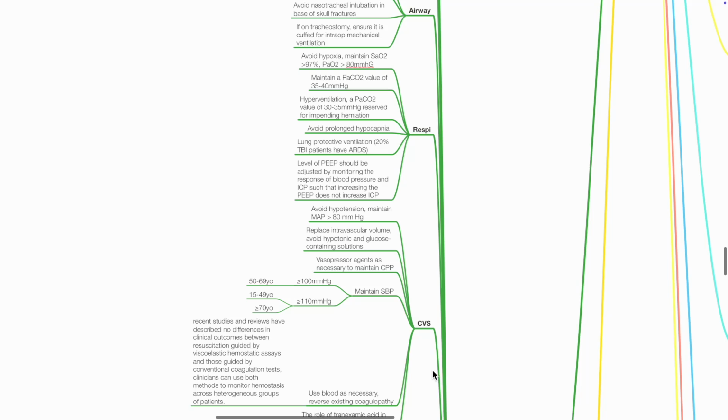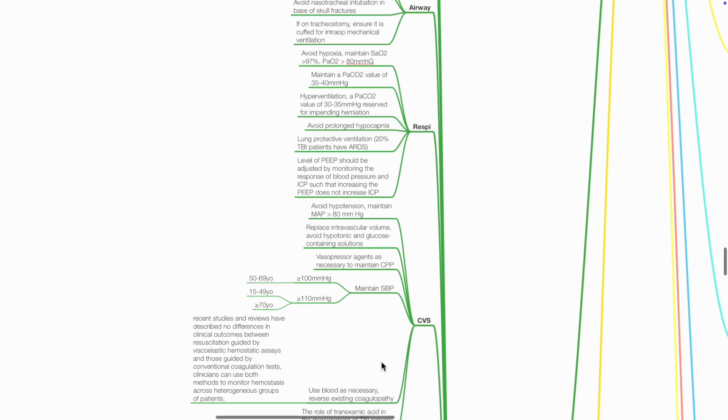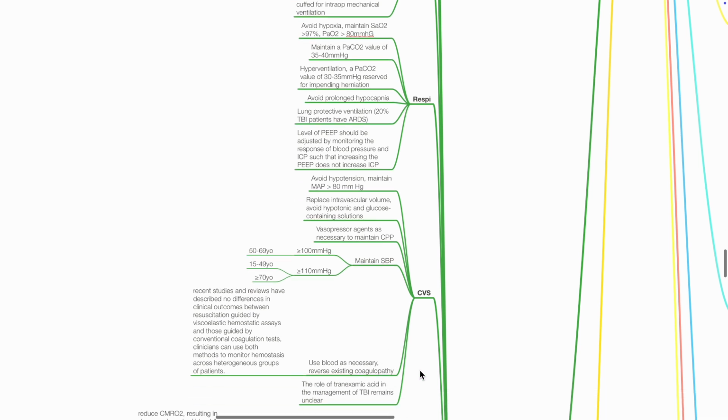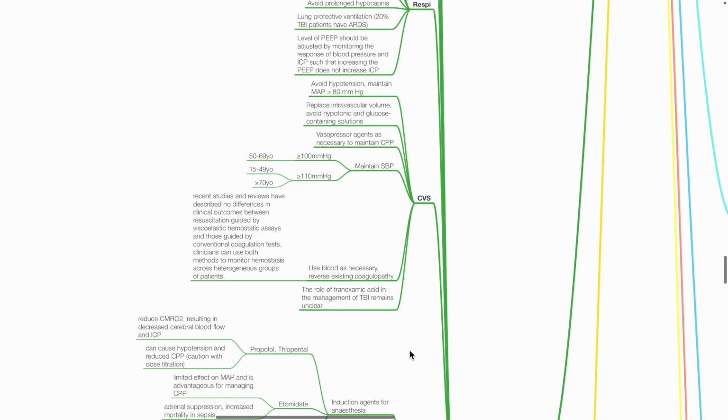Systolic blood pressure target should be 100 mmHg or more in 50 to 69 year olds, and 110 mmHg or more in 15 to 49 year olds and in those 70 years old or more. Transfuse blood products as indicated. Reverse existing coagulopathy. Keep Hb more than 7 grams per deciliter. Consider tranexamic acid when indicated.